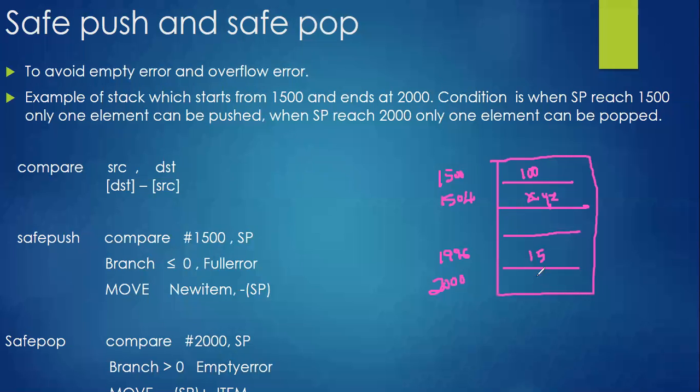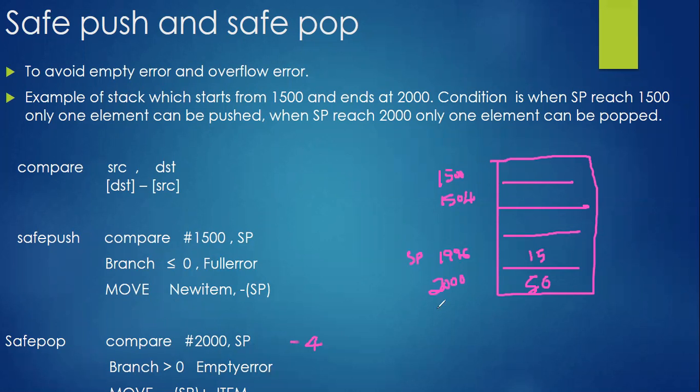Here we get 50. Consider that we got 50. Now your stack pointer is pointing to this particular location. Forget about these two, 100 and XYZ. Consider your stack pointer is pointing to exactly 1996. Now if you compare #2000 with 1996, what will be the return value? 1996 minus 2000, so the return value will be minus 4. We are getting a negative value. Now the branch checks the condition: if the return value is greater than 0, then we get the empty error.